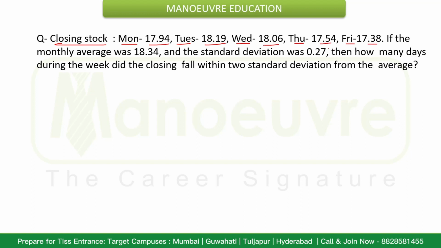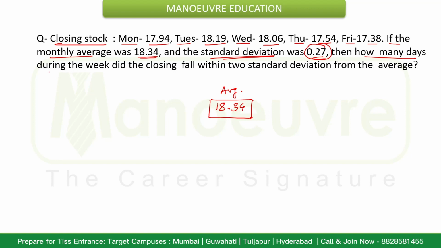If the monthly average was rupees 18.34, this is the average, and the standard deviation was 0.27. Standard deviation means the variation from that average value, it is 0.27.